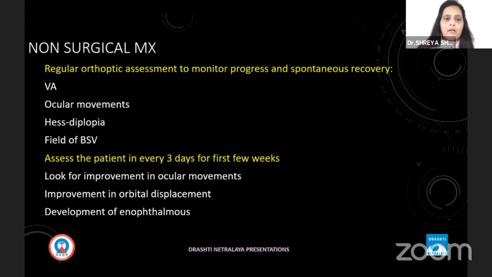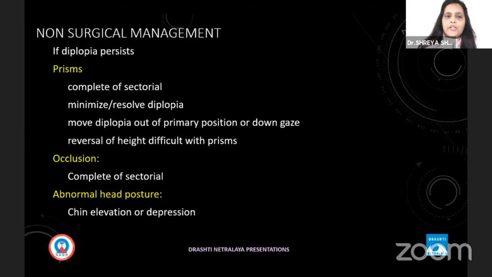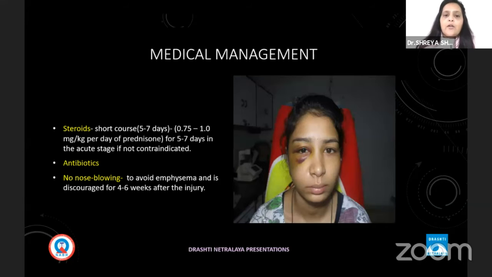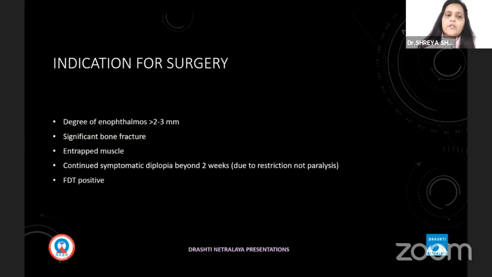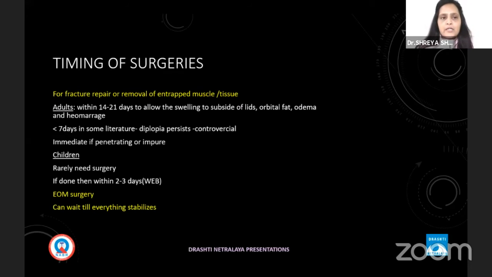Non-surgical management can be done, and we have to see the patient every 3 days for improvement in ocular movements, orbital displacement, and enophthalmos. Treatment can initially be prisms, complete or sectorial occlusion, and sometimes the patient may present with an abnormal head posture. We can also give a short course of steroids and antibiotics and ask the patient not to blow the nose in order to prevent orbital emphysema. Indications for surgery are the degree of enophthalmos, significant bone fracture and trapped muscle, continued symptomatic diplopia, and positive forced duction test.